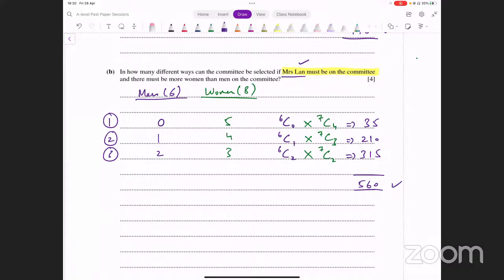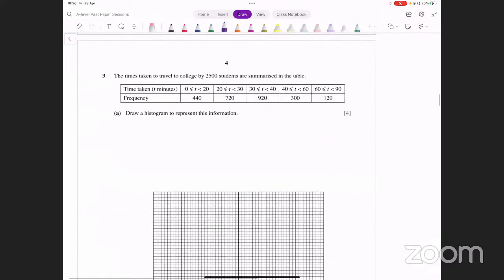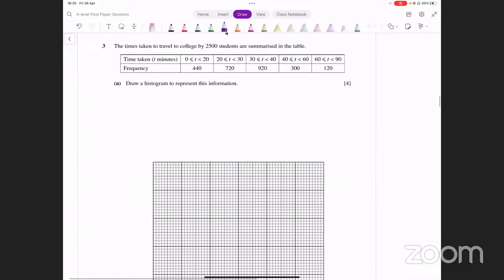Okay, I hope that makes sense. This is what we do in this part. All right, let's move on to the next one now. That was question number 2. Question number 3 was the times taken to travel to college by 2,500 students are summarized in the table. Draw a histogram to represent this information.